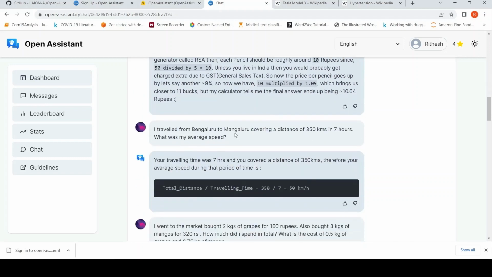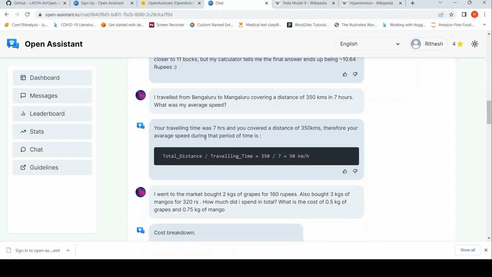Then I said, okay, let me try another problem. I said I traveled from Bengaluru to Mangaluru, covering a distance of 350 kilometers in 7 hours. What was my average speed? So your traveling time was 7 hours and you covered a distance of 350 kilometers. Therefore, your average speed during the period of time is 350 divided by 7, which is 50. So it does this mathematical calculation properly.